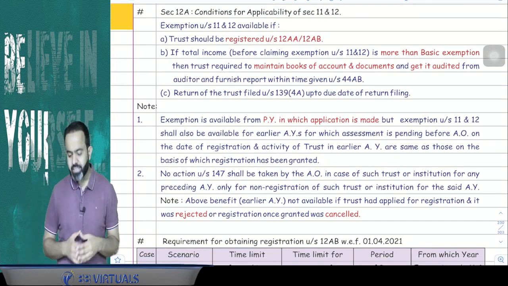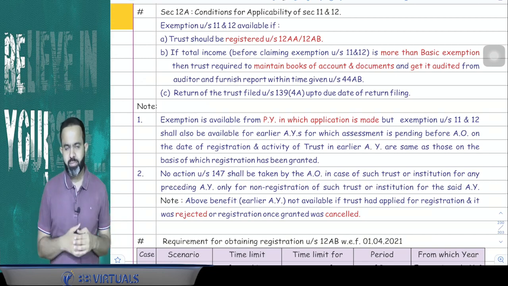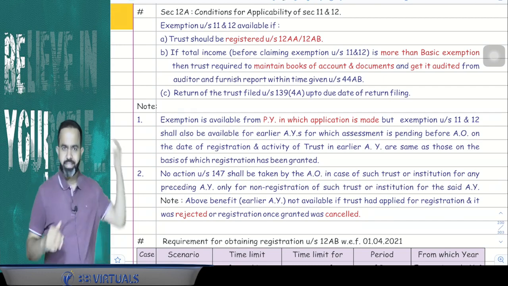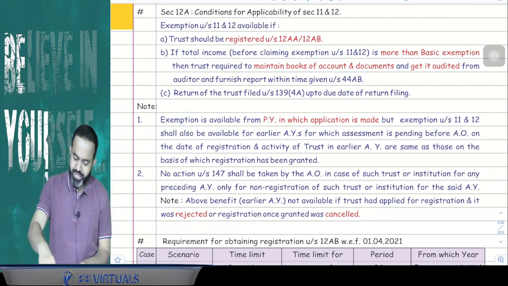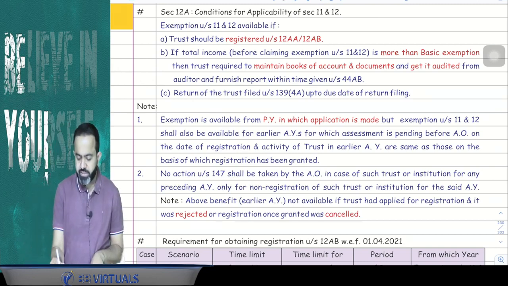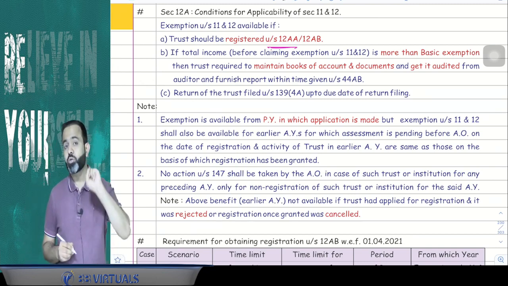Section 12A says that the section 11-12 exemption is available only if the 3 conditions are satisfied. Whatever we have discussed till now is the section 11 exemption. So this 11-12 exemption is available only if the conditions are satisfied. First condition is that the trust should be registered under section 12AA or 12AB.